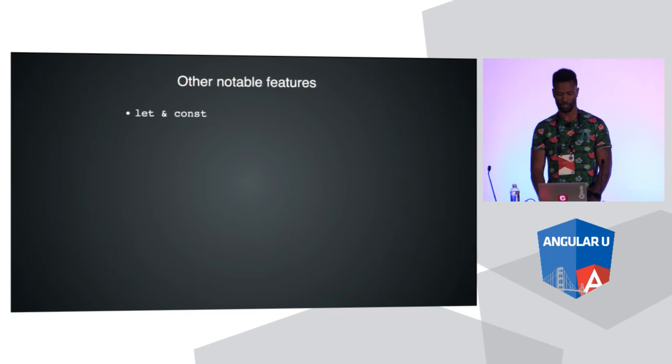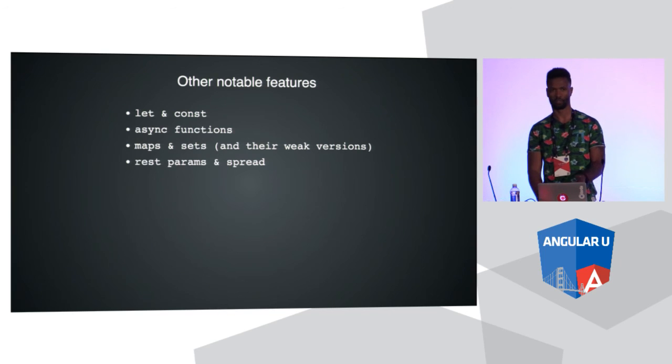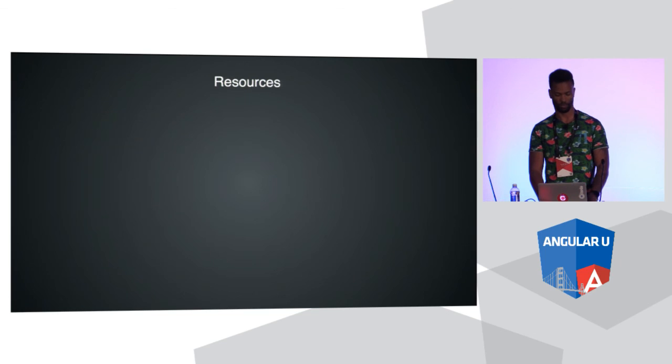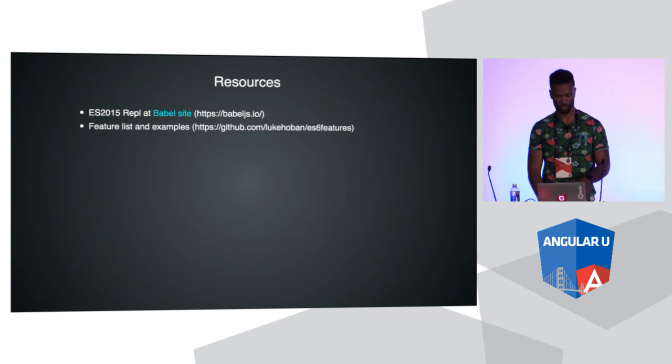Cool. Other notable features: let and const, async functions, really awesome. Maps and sets, and their weak versions. Rest params and spread, very similar to the same stuff in CoffeeScript, super legit. So, last bit, resources. The ES 2015 REPL at the Babel site. You guys saw it earlier in an earlier talk. It's a really good place to go try out ES 2015 stuff. Turn on the experimental flag, get crazy, see what happens.